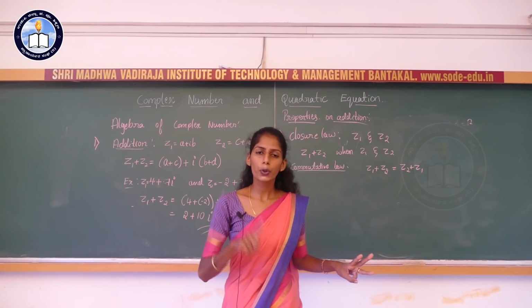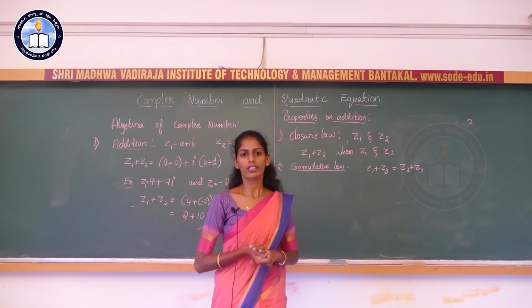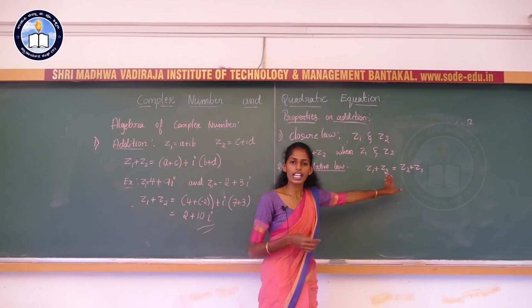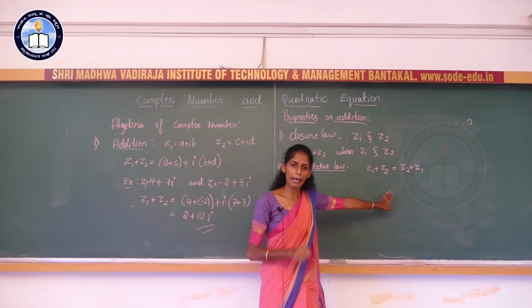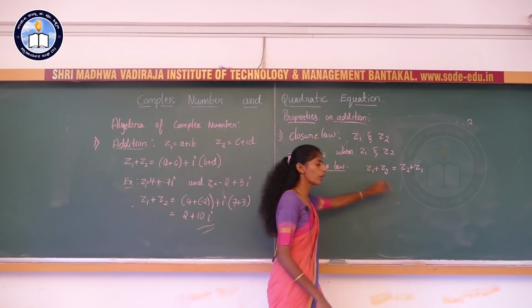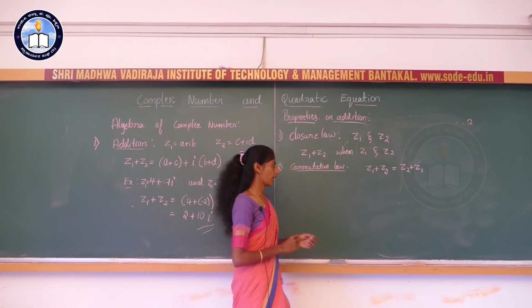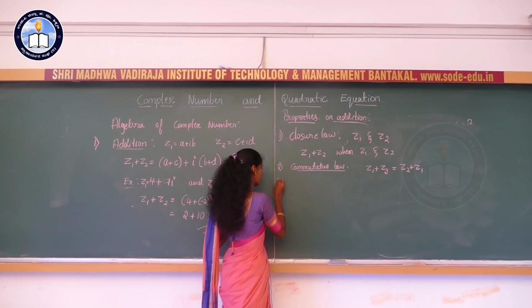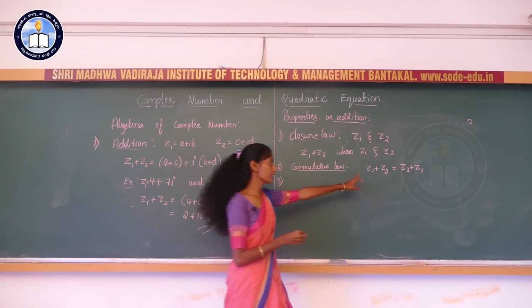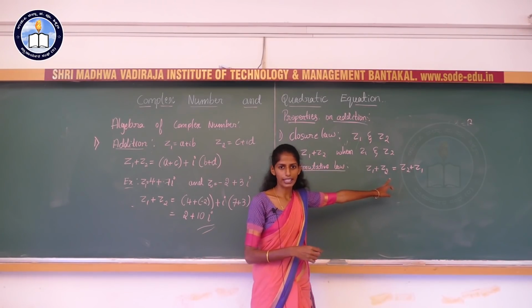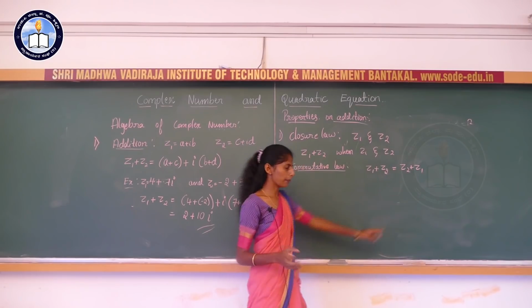If you add 2 plus 1, that is also 3 only. So if you change the order, you will get the same answer itself. That's why z1 plus z2 is equal to z2 plus z1. You can take here z1 and z2 as complex numbers. It is not a simple number, it is a complex number.